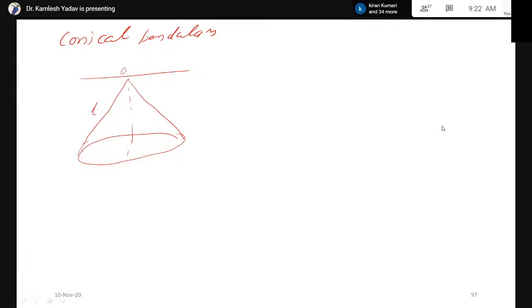Suppose this is the radius r, this is the center, and this pendulum is rotating along this circle. Suppose this angle is theta, and let this angle be phi, which is changing with time.